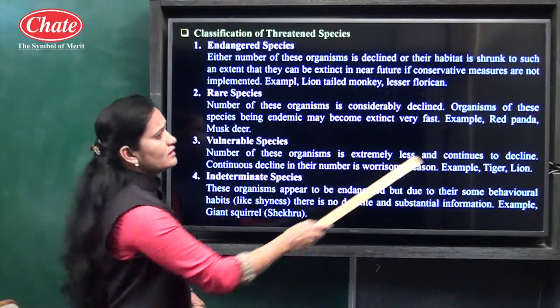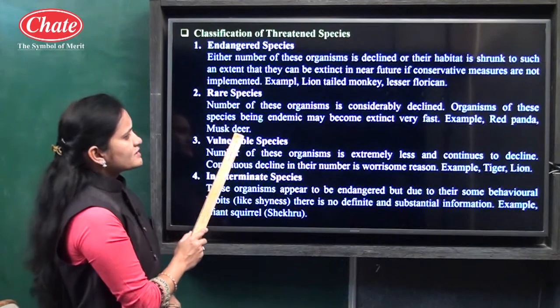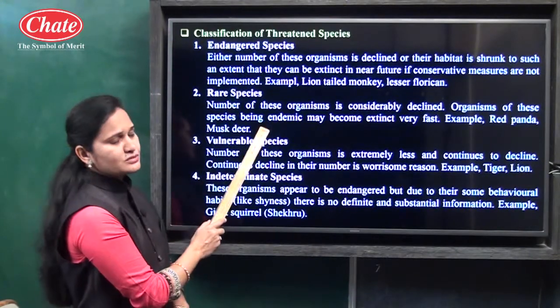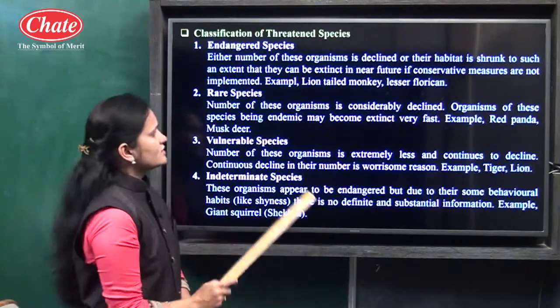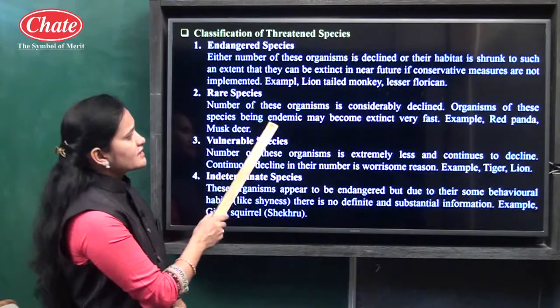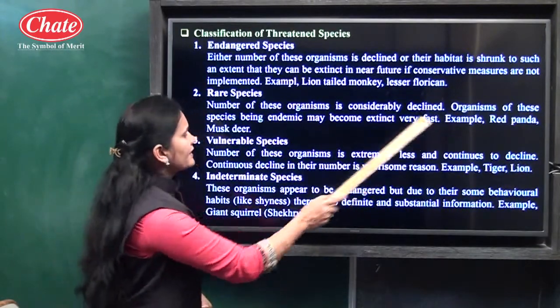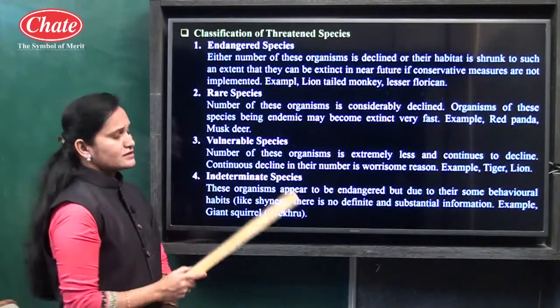So rare species means the species which may become extinct very fast. For example, red panda and musk deer. Red panda and musk deer are the examples of rare species.